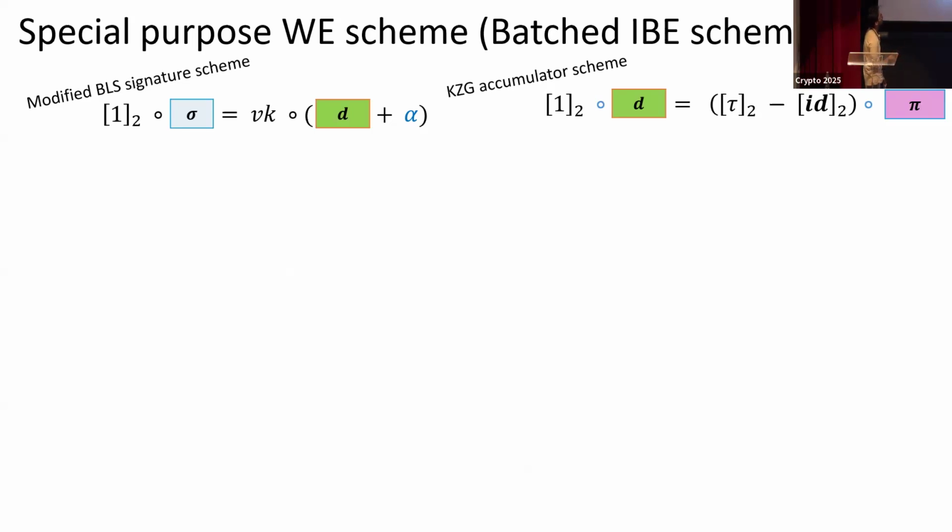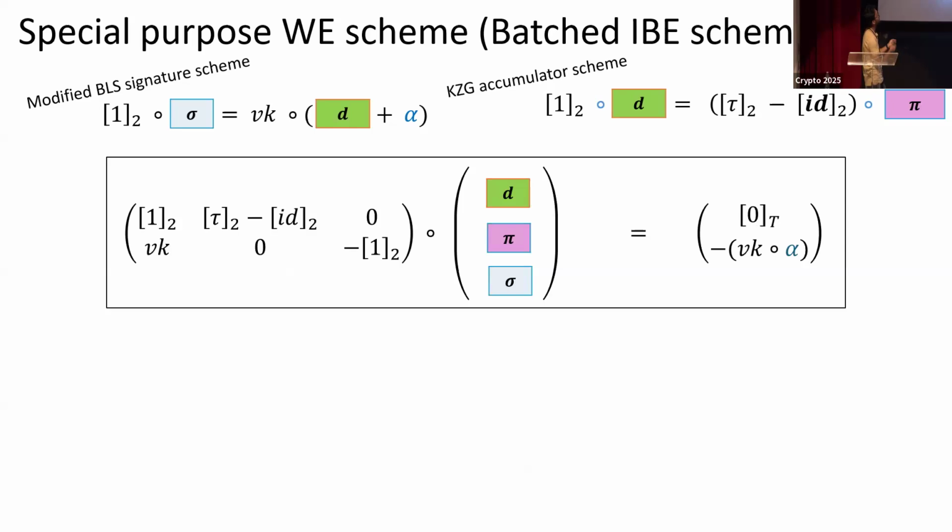And you can rearrange the constraints and put this into a matrix form like this. Think of this matrix as some public matrix A paired with some witness W equal to some public vector B. People call this pairing product equations in the literature.